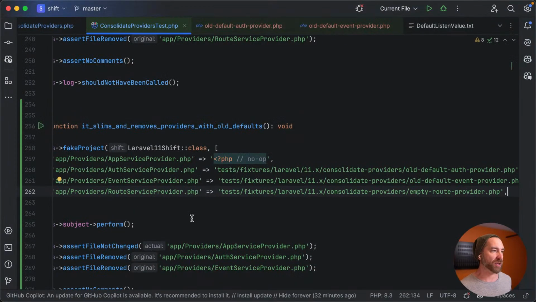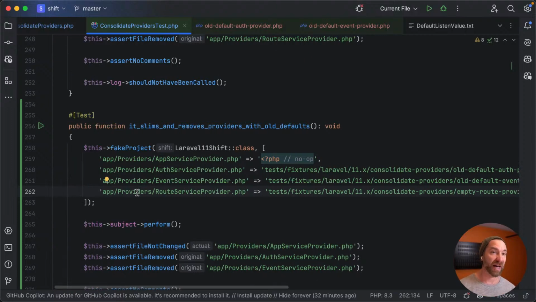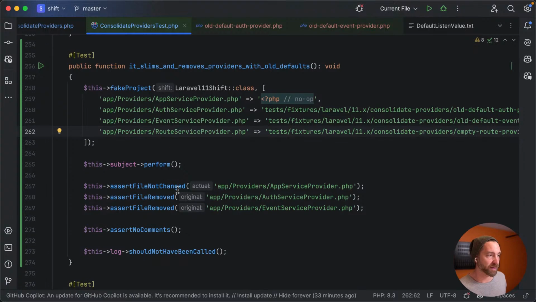So that's why we actually needed to update our test to say, okay, look, in this scenario, we're not trying to test that the app service provider got consolidated. We're testing that no comments were left. So I just want to make sure that I set up the test, or set up the project in this case, to get to that. I'm not testing that the rate limiter got moved. That's tested elsewhere. So we're just going to bring this across to make sure that it's empty and therefore nothing happens in regards to other things. Because that's not what I'm trying to test.